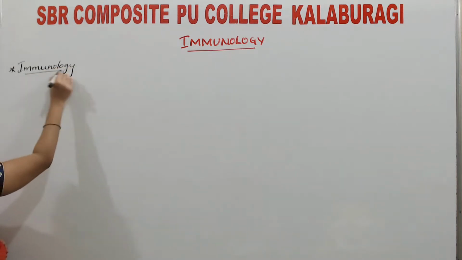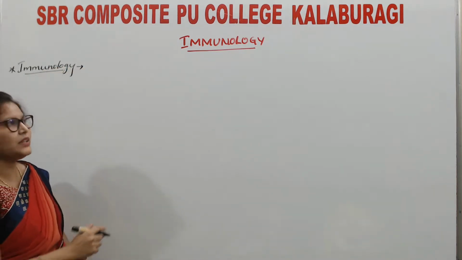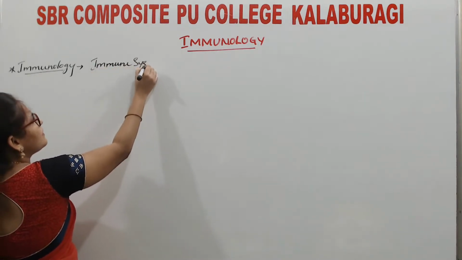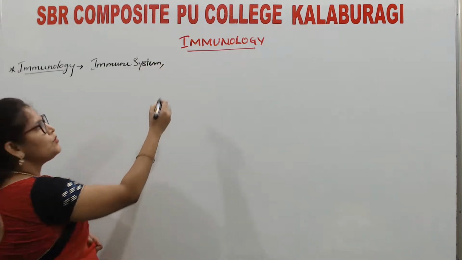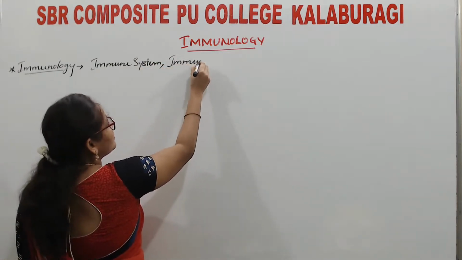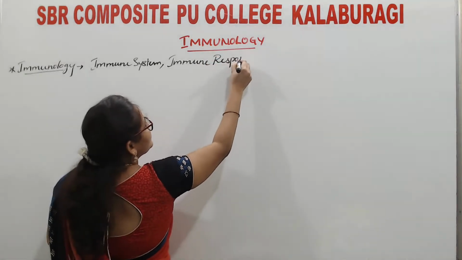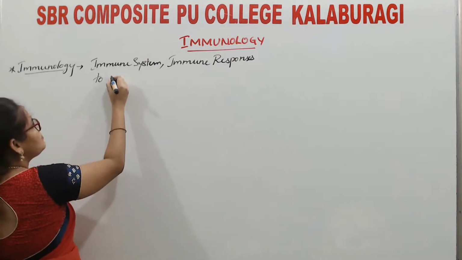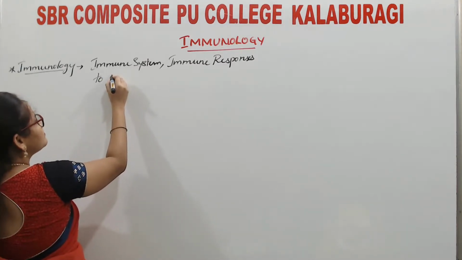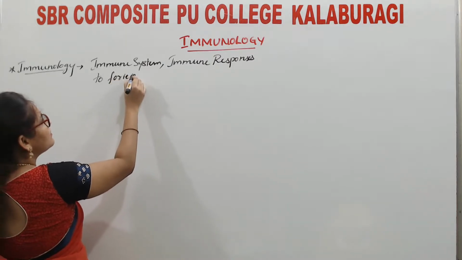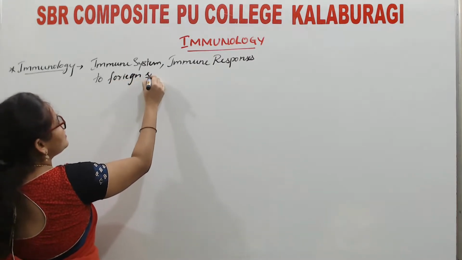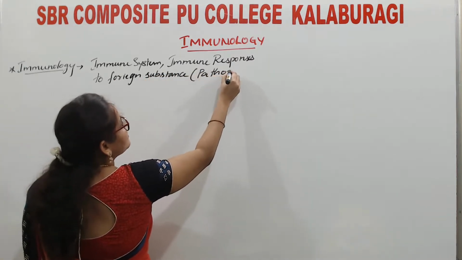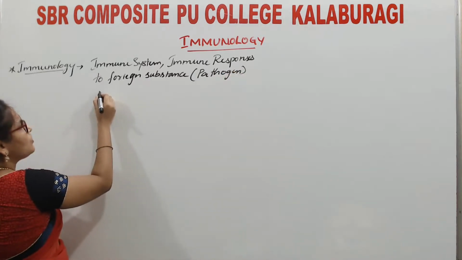Immunology. It is a branch of science which deals with our immune system and immune responses. Immune responses to what? To disease causing pathogens or foreign substances, which is called pathogen, which cause disease.